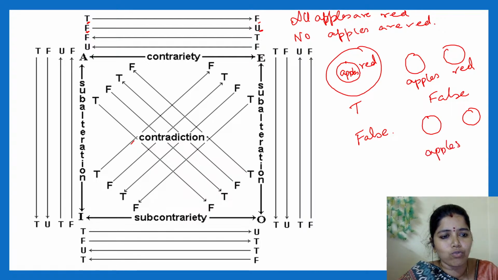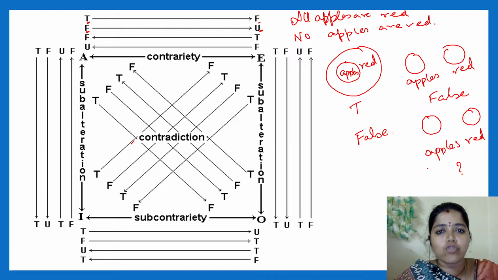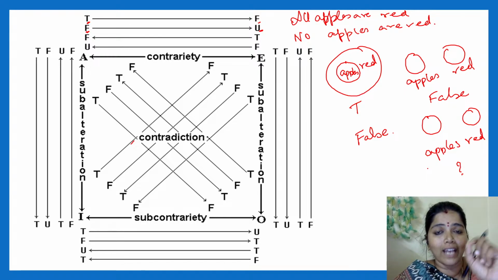Can this be true or false or what? I am telling all apples are red is false. Can you infer no apples are red is true or false? Can you derive some interpretation with this sentence?